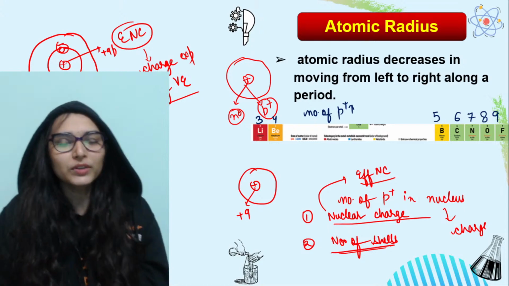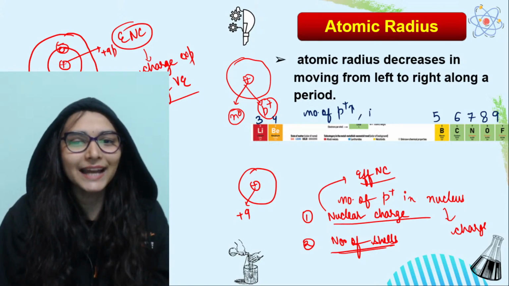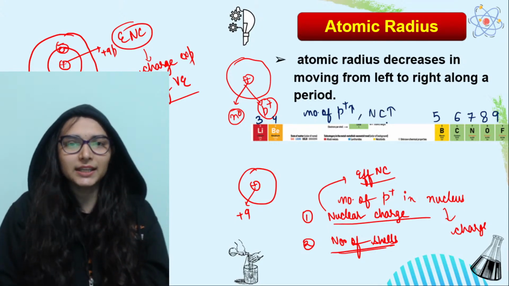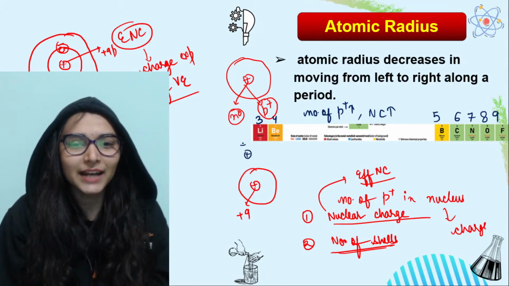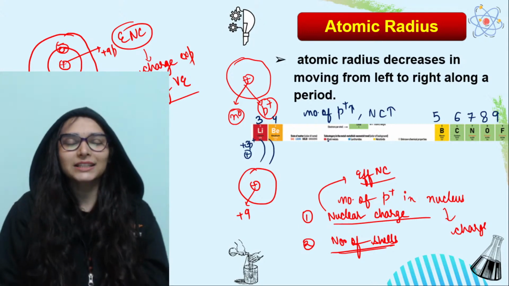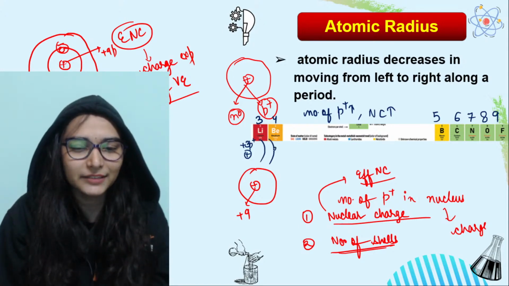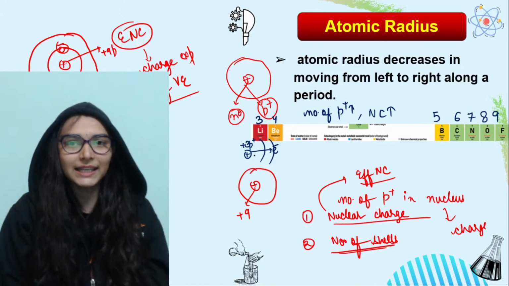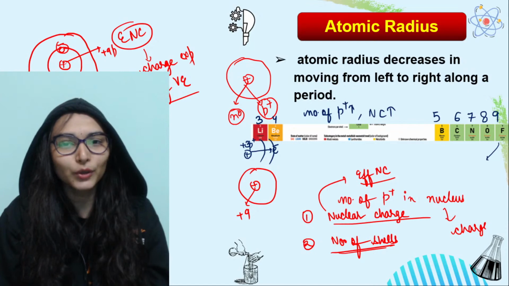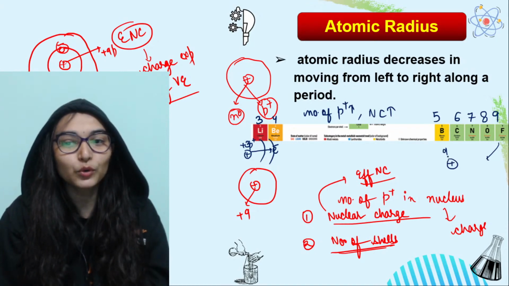So if protons are increasing, can I say that nuclear charge is also increasing? Yes. Because lithium के case में there are only 3 protons that are attracting the valence electrons. Let's say this is the valence electrons. Just 3 protons are pulling the valence electrons, but in the case of fluorine, there are 9 protons.